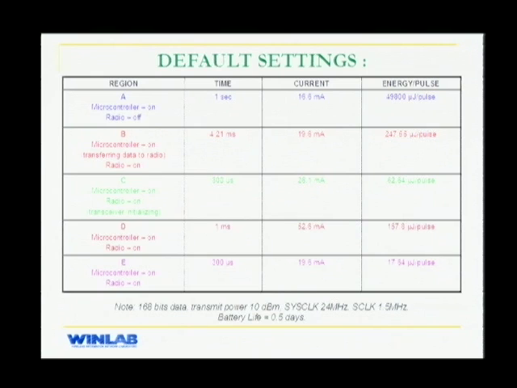If you have a look at the last column here, you can see that maximum energy is getting consumed in region A, which is where the system is actually supposed to do nothing. This is followed by region B, where you're transferring data to the radio from the microcontroller. After that, we have region D, where your actual radio transmission is taking place. With these settings, what we had was a battery life of just half a day.